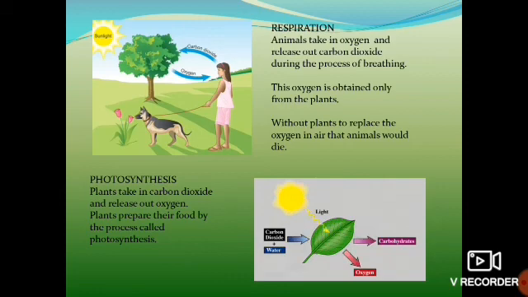During this process, the carbon dioxide which is taken in by the plants is liberated by the animals during the respiration process. So, plants also need the help of animals for their process of preparing food. So, the plants and animals are dependent on each other. Without plants, animals cannot live, and without animals, plants cannot live.